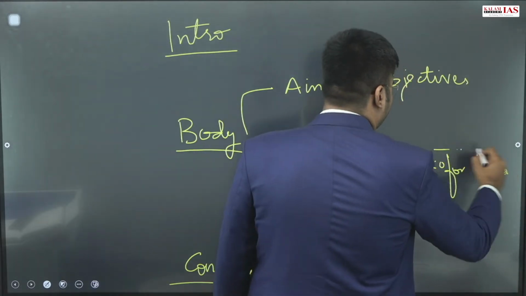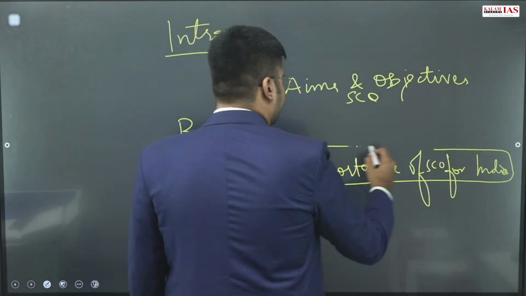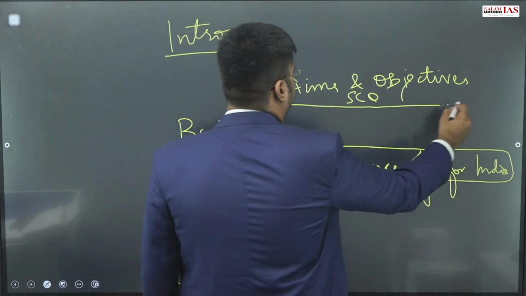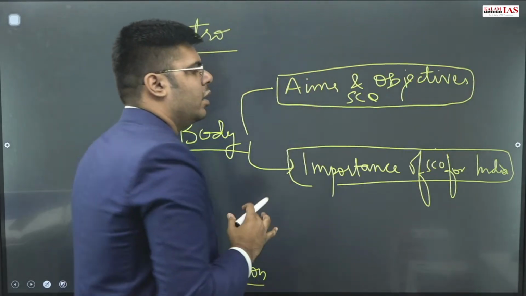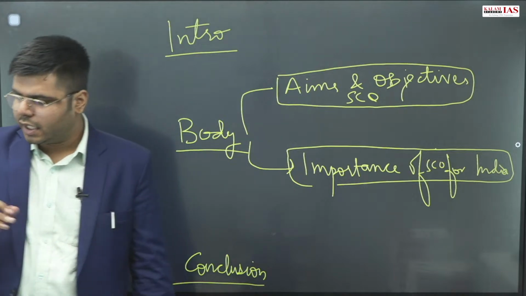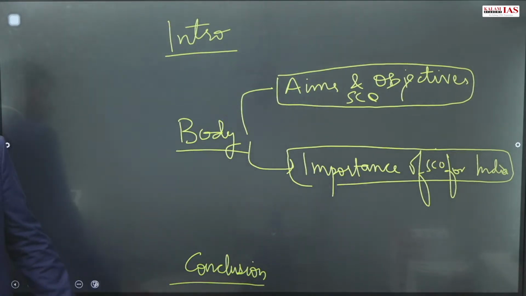This way we will have to write 2 major subheadings in the question on the Shanghai Cooperation Organization.